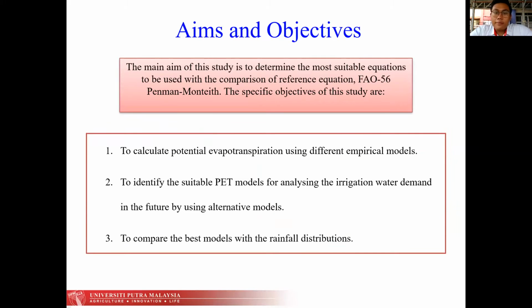For my aims and objectives, the main aim of my study is to determine the most suitable equation, in comparison with the reference equation FAO 56 Penman-Monteith. My specific objectives are, first, to calculate the potential evapotranspiration using different empirical models. Next is to identify the suitable models by ranking, to be used in the future to analyze irrigation water demand. Lastly is to compare the best model with the rainfall distribution.